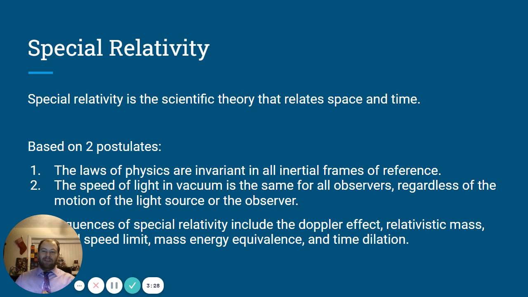Even I don't really completely understand special relativity. It's really complex. I do know someone who would be able to explain it much better than me, but I do know it's important. And the other thing is the speed of light in a vacuum is the same for all observers, regardless of the motion of the light or the source of the observer, which basically means that the speed of light is kind of like the universal speed limit. Nothing can go faster than light can. And so special relativity really had big influences on things like the Doppler effect, relativistic mass, that speed limit I talked about, mass and energy being equivalent, and how time dilates as you go faster or slower.